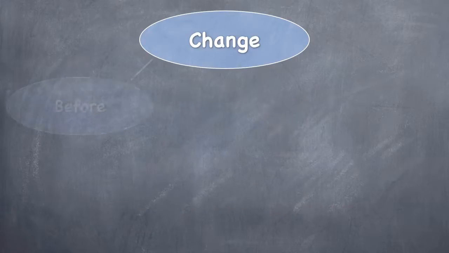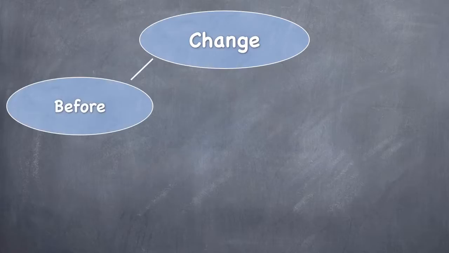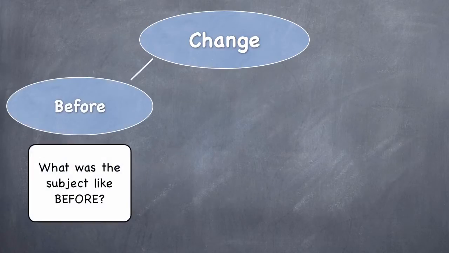First one is before. What was before the change? This section will answer the question, what was the subject like before the change happened? And the subject could be anything. It could be the society, it could be somebody's health. It could be anything. Again, any subject that could undergo a change.